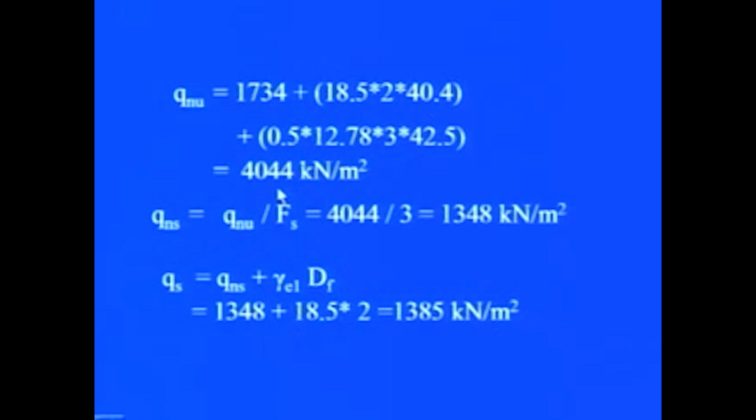So, in place of the gamma, we now use gamma e1 and gamma e2 appropriately, and we get the net ultimate as 4044 kilonewton per meter square. Then Q net safe, again by this formula, we will get 1348 kilonewton per meter square, and Q safe as 1385 kilonewton per meter square.